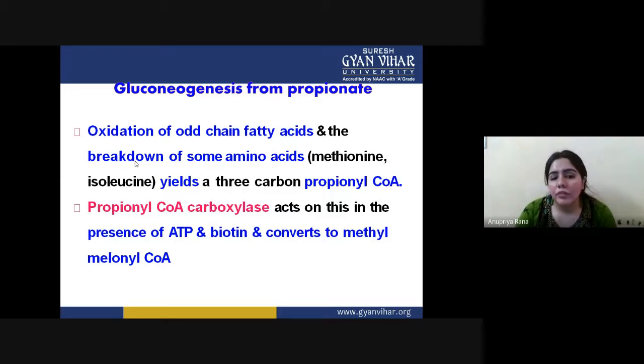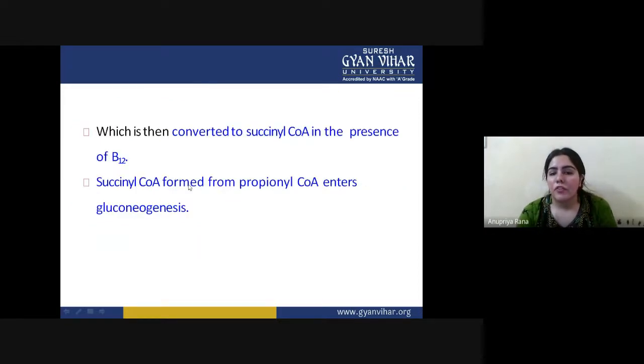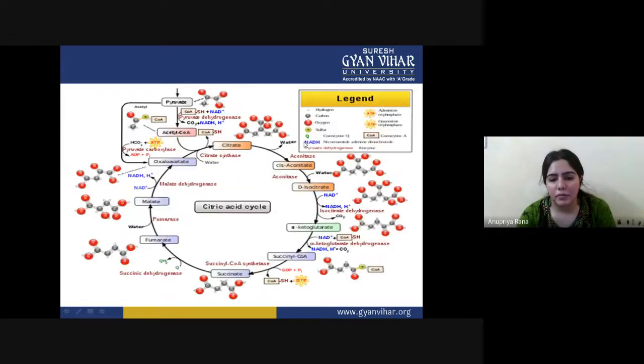These oxidation and reduction reactions lead to the formation of succinyl CoA. This succinyl CoA can also be converted into oxaloacetate and form the normal glucose pathway.